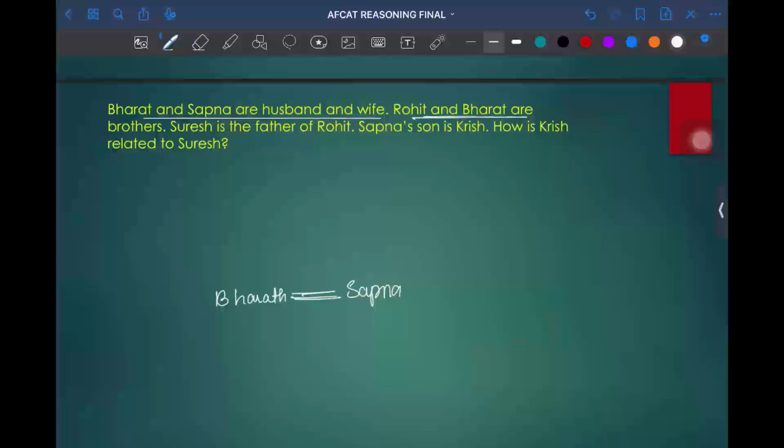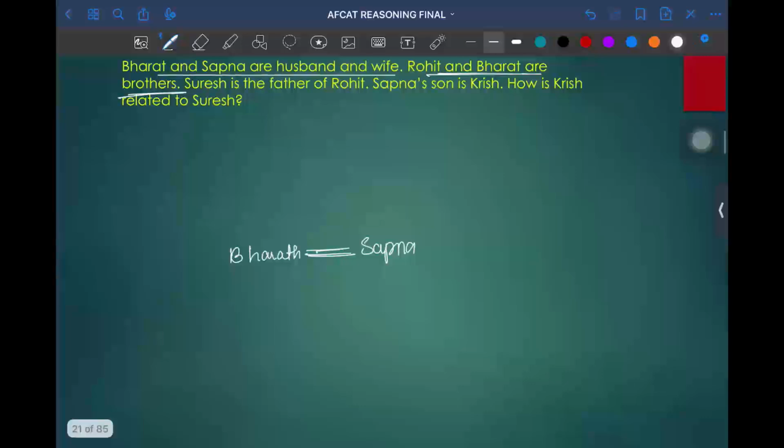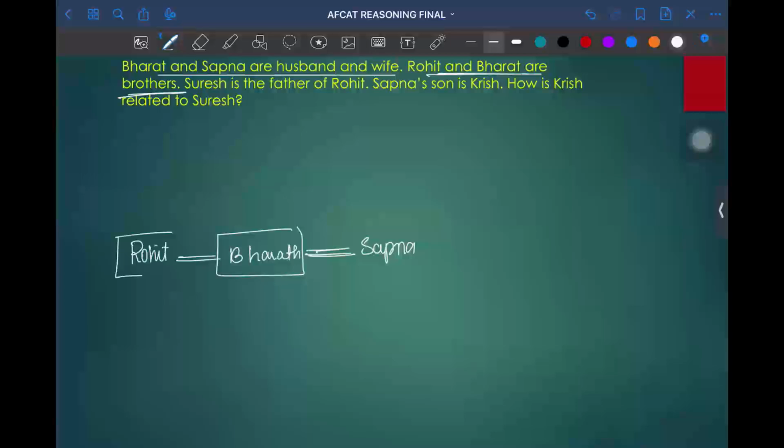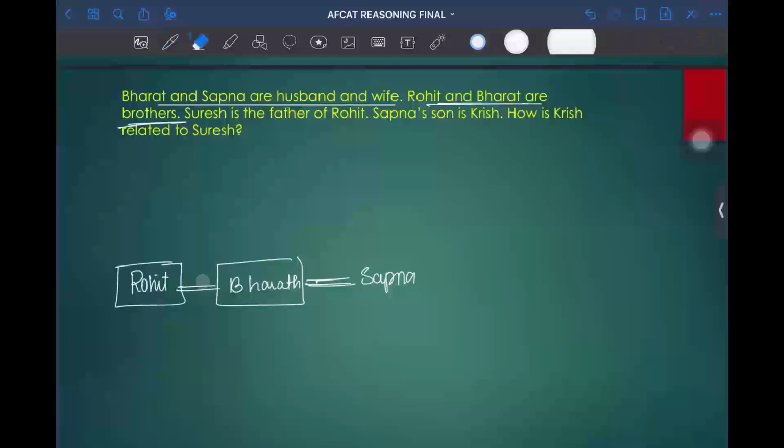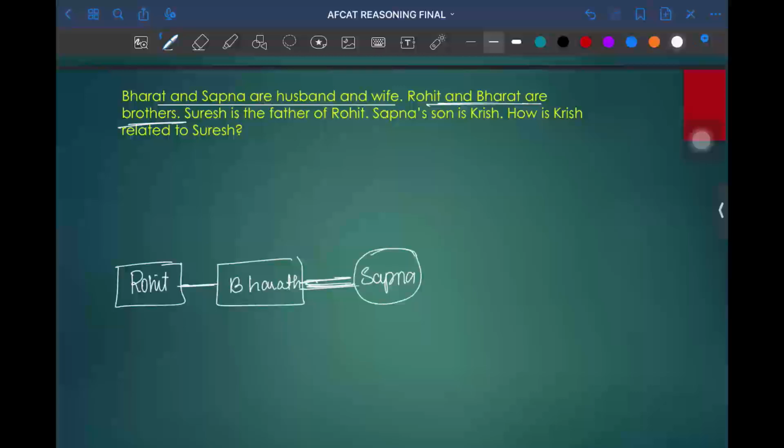Rohit and Bharat are brothers. By this statement, we'll get to know the gender of Bharat. So Bharat is a brother of Rohit, which means both are male. Automatically, when they are siblings, it will be denoted by a single line. Bharat and Sapna are husband and wife, denoted by a double line, so Sapna will become a female.